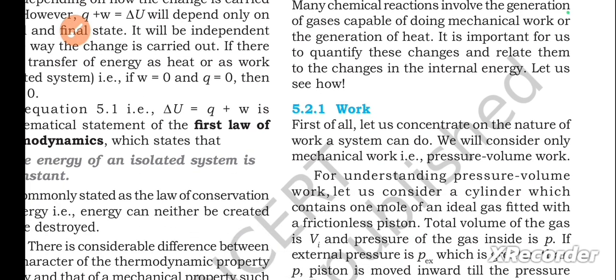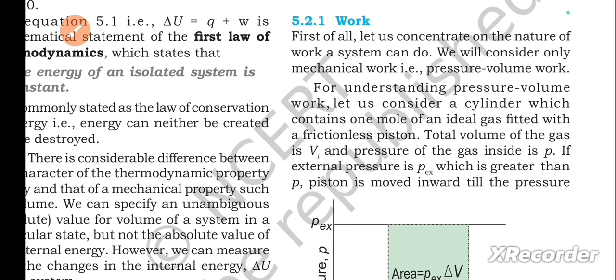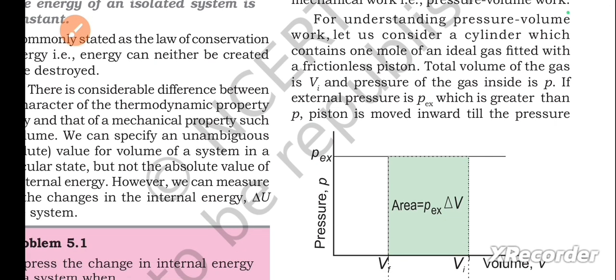5.2.1 Work. First of all, let us concentrate on the nature of work a system can do. We will consider only mechanical work, that is pressure-volume work. For understanding pressure-volume work, let us consider a cylinder which contains 1 mole of an ideal gas fitted with a frictionless piston. Total volume of the gas is Vi and the pressure of the gas inside is P.